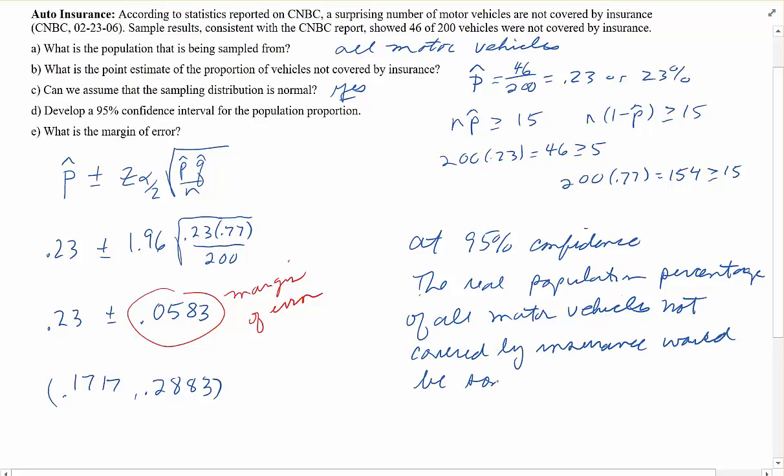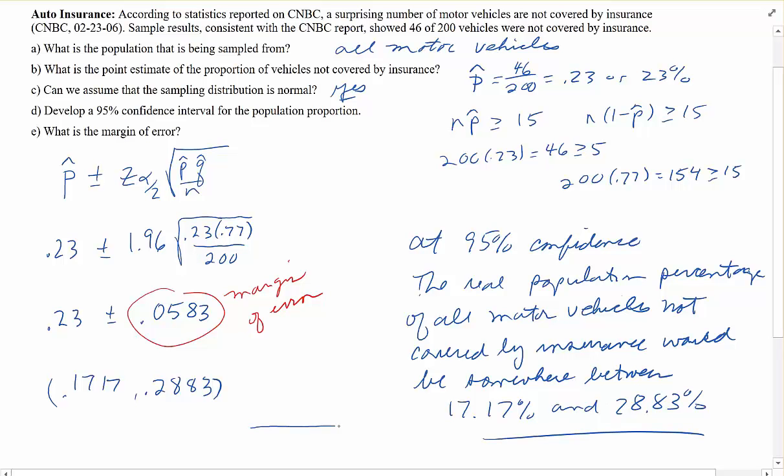be somewhere between 17.17% and 28.83%. My estimate of all motor vehicles that are not covered by insurance is 23%. But under 95% confidence, I have a margin of error of 0.0583.